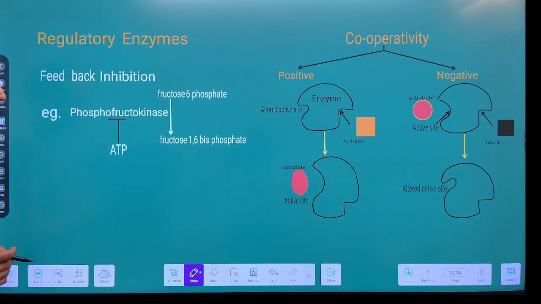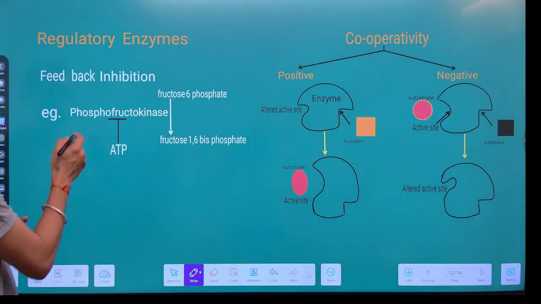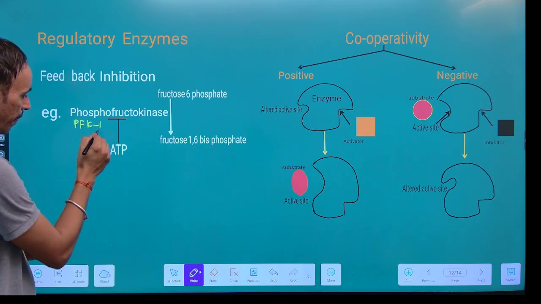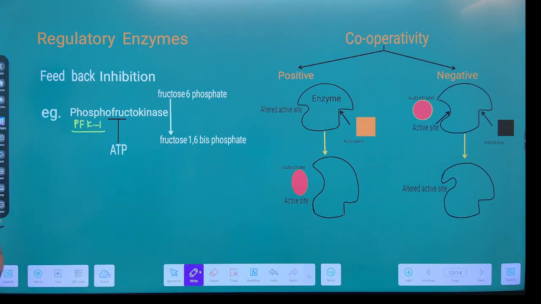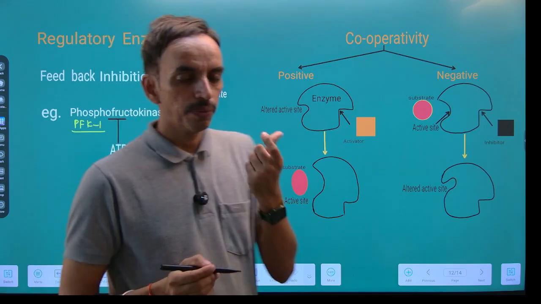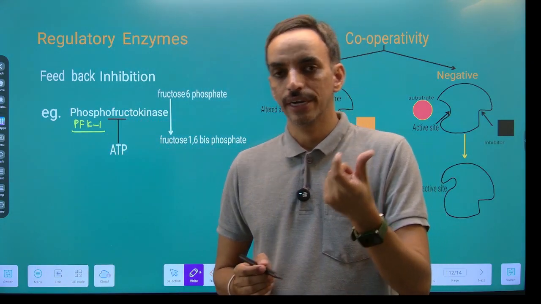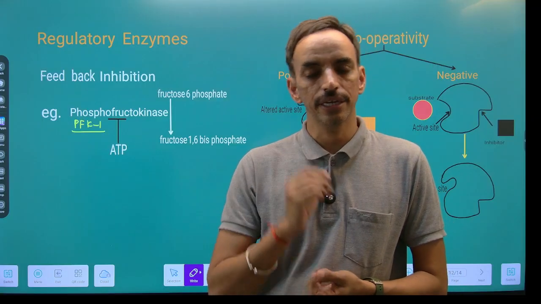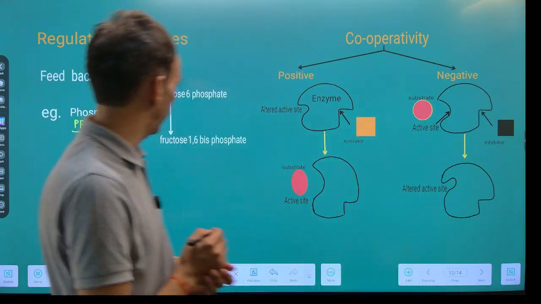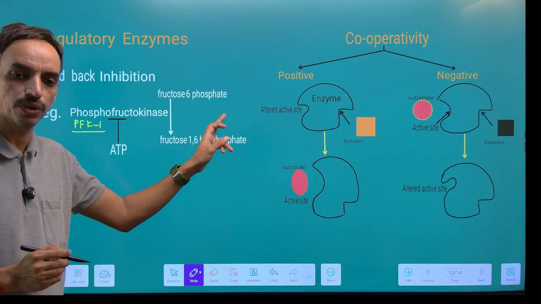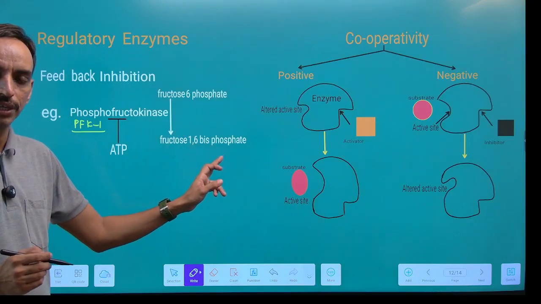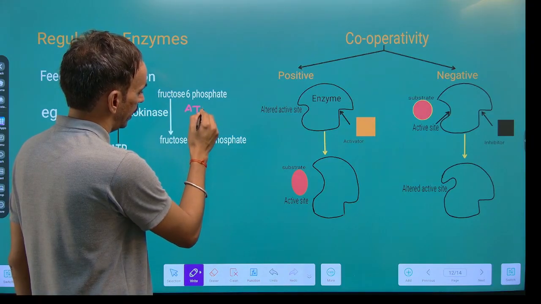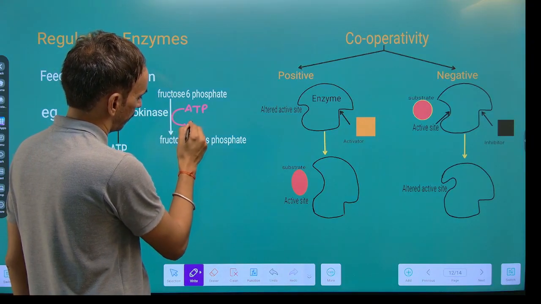There is an enzyme called phosphofructokinase 1, also known as PFK1. Now it is the first, or we can say the important enzyme of glycolysis, the first committed step in glycolysis, where there is a conversion of fructose 6-phosphate into fructose 1,6-bisphosphate at the expense of one ATP molecule.